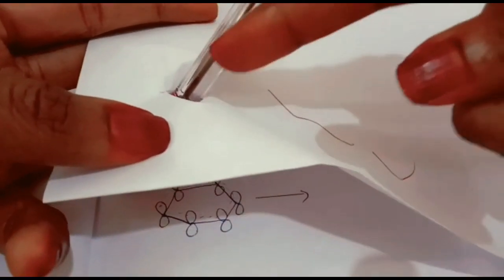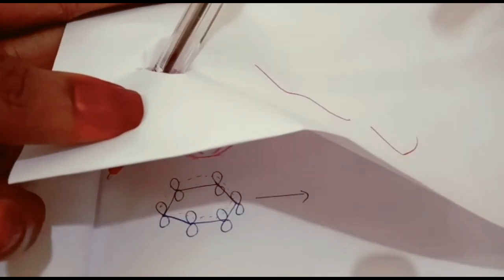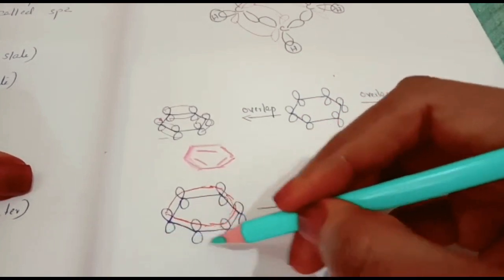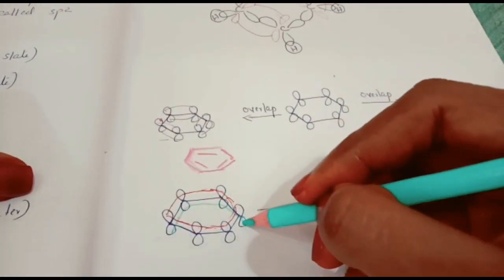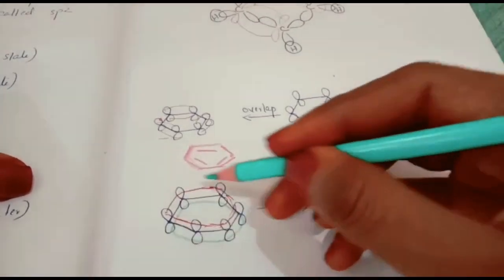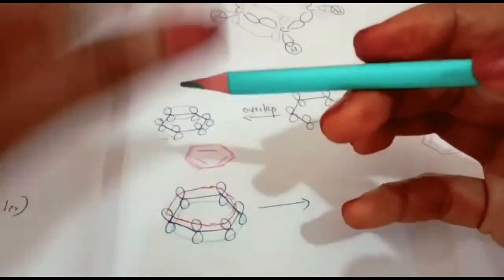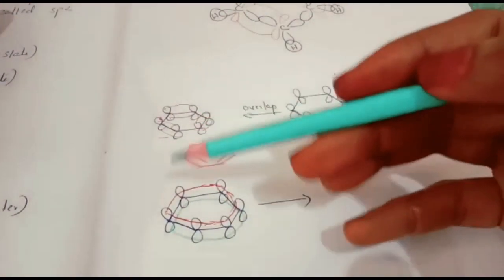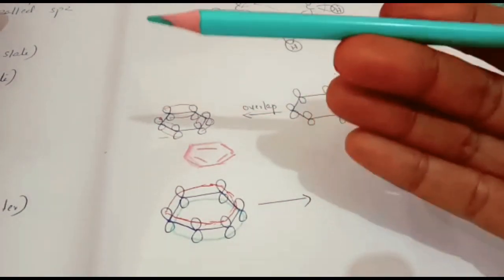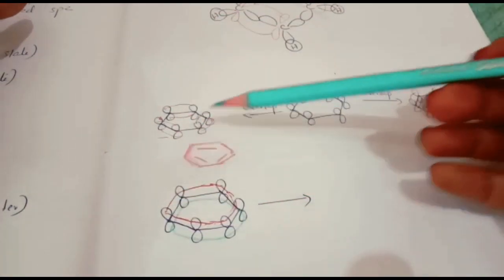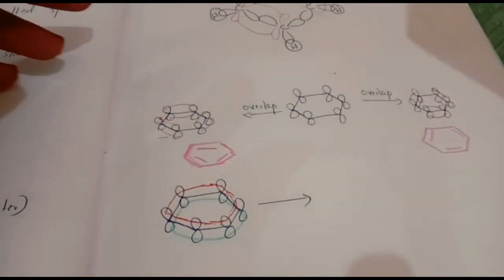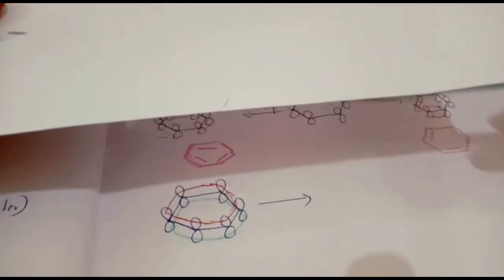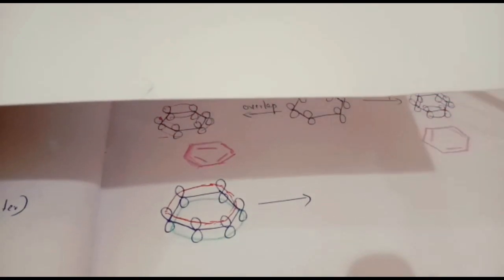Above the paper all the lobes will combine together and form a ring on the top. The bottom lobes, that is, these lobes below the paper, also combine to form a ring below the paper. So above the paper one cyclic ring will be there, and below the paper that ring is also there. That ring is the delocalized electron. So two electron clouds are here. This is the plane of the paper. Above the plane, one cyclic ring, that means an electron cloud, is there. Below also a cyclic ring or electron cloud will be here.